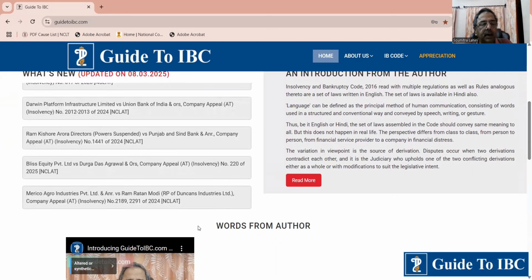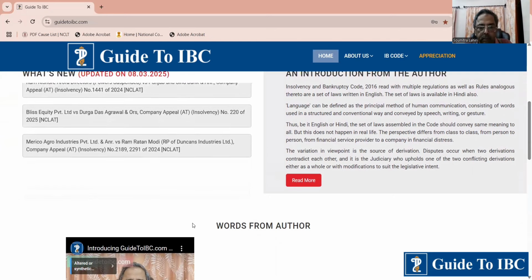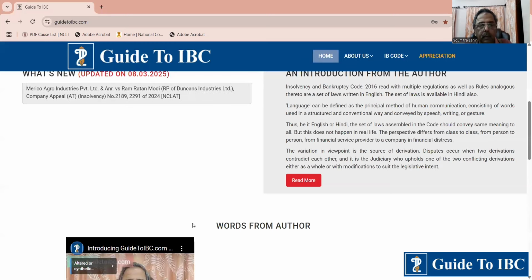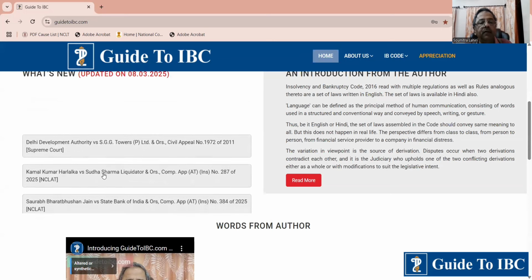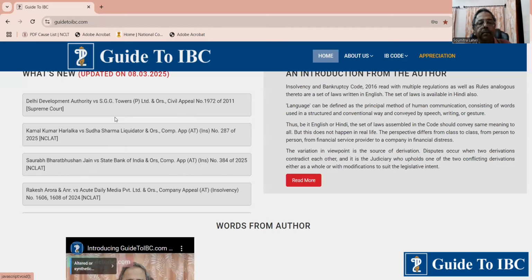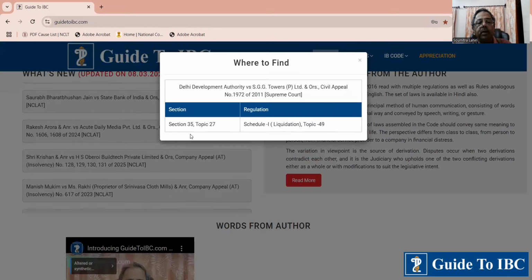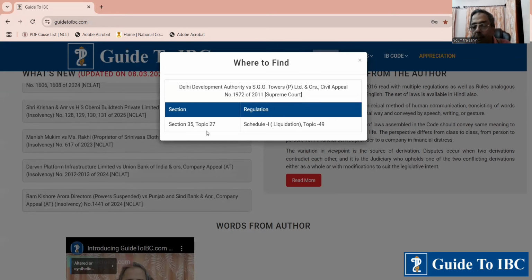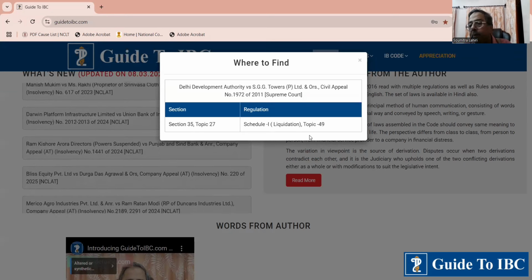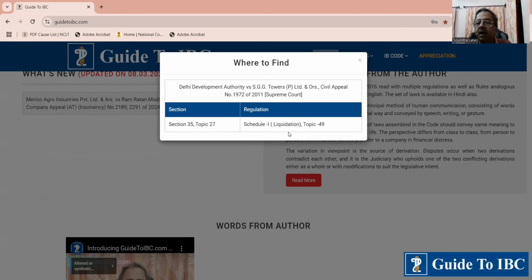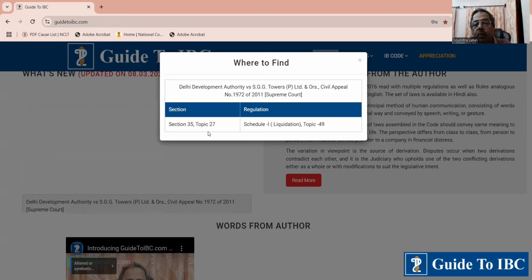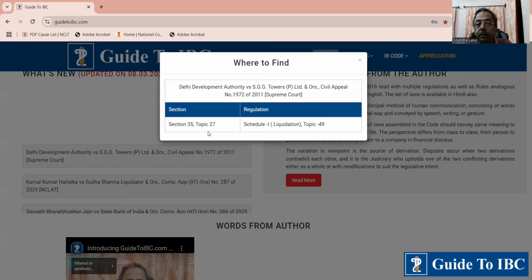Now, let us select any one of them. So we select Delhi Development. If you click on it, a pop-up window comes, it shows section, topic number, regulation, topic. Now this way you come to the section and this shows you where you can find the case.